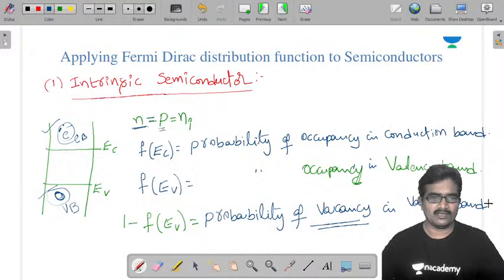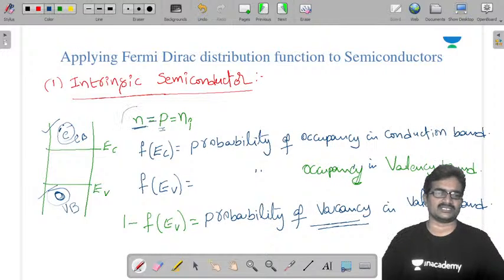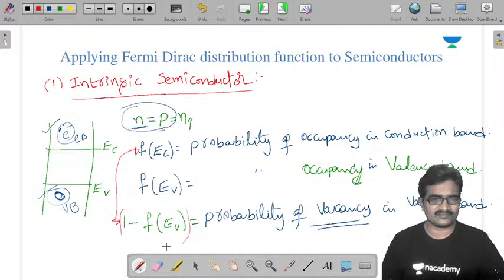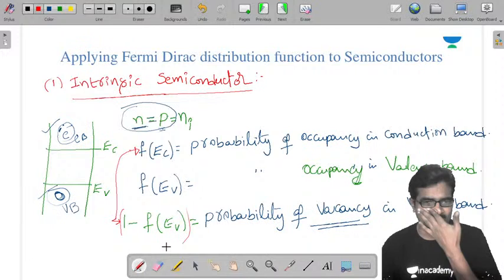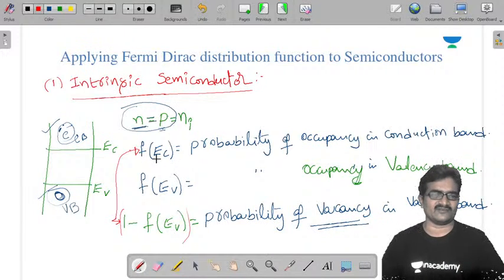Now, in an intrinsic semiconductor, N is equal to P is equal to Ni. That means electron concentration is equal to hole concentration. So the probability of occupancy F of EC is equal to the probability of vacancy 1 minus F of EV. In an n-type semiconductor, electron concentration is more, that means F of EC is greater than 1 minus F of EV.